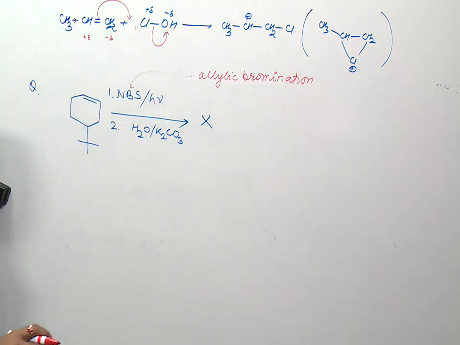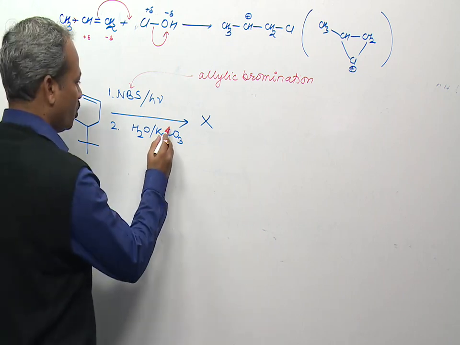So one of the allylic hydrogen atoms of this compound will be displaced by bromine.